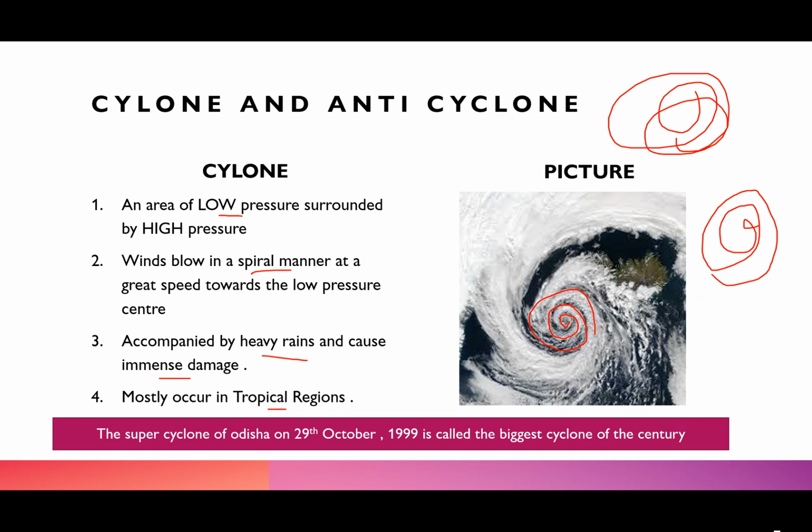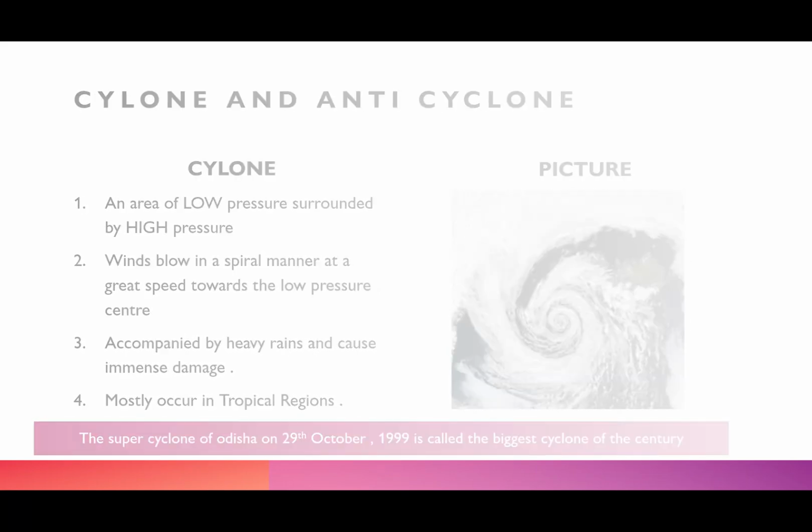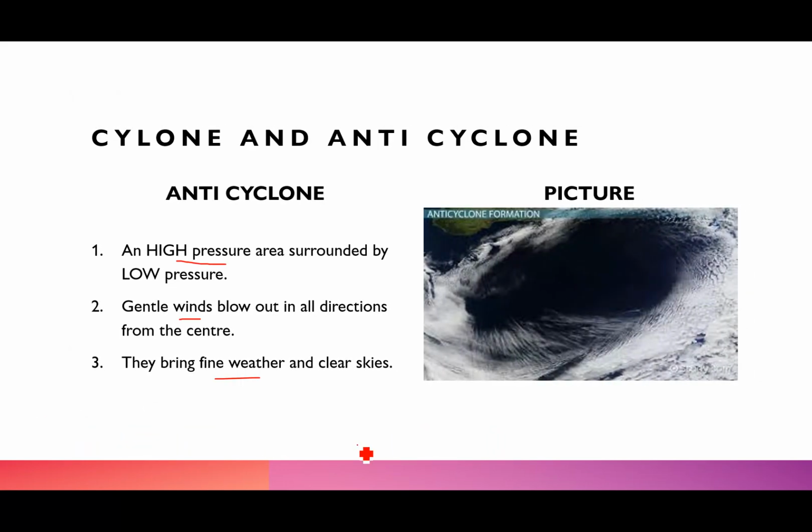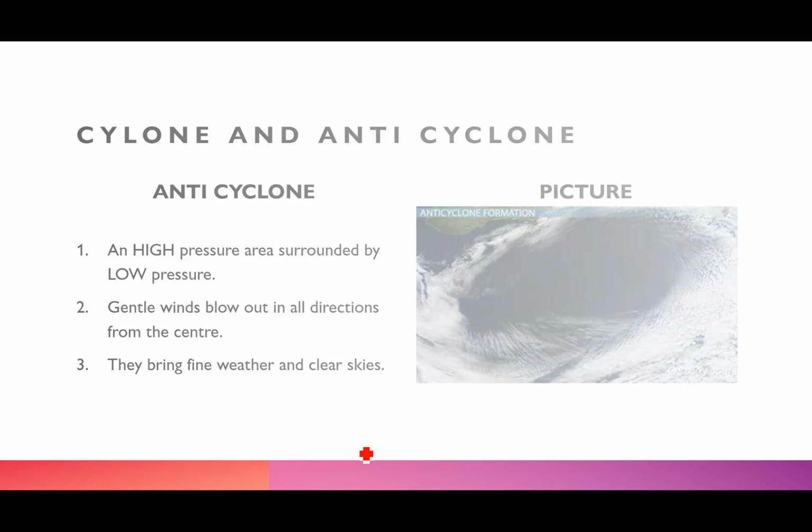I think the super cyclone of Odisha, on the 29th October 1999, is called the biggest cyclone of the century. And now we come to the anticyclone. As I told you, here the high pressure area inside is surrounded by a low pressure area, right? And gentle winds blow out in all directions from the center, and they bring about fine weather and clear skies.